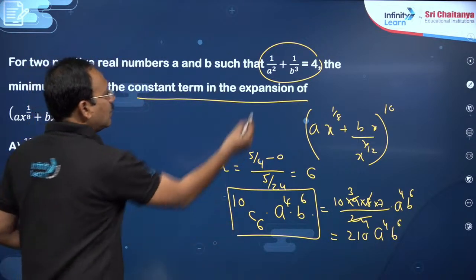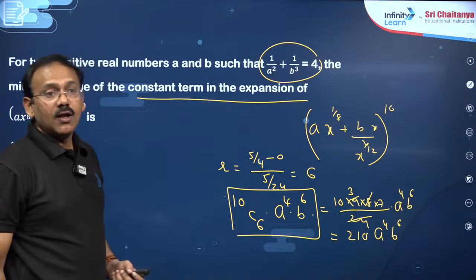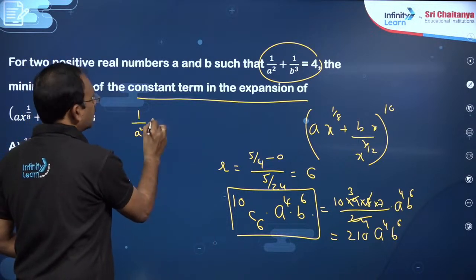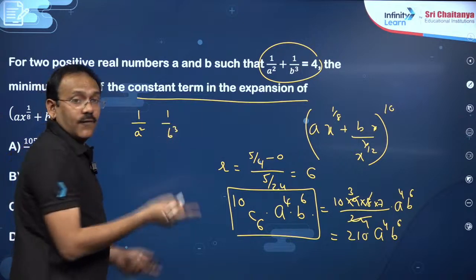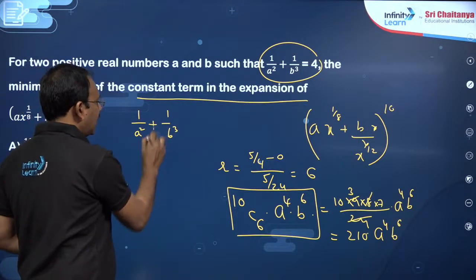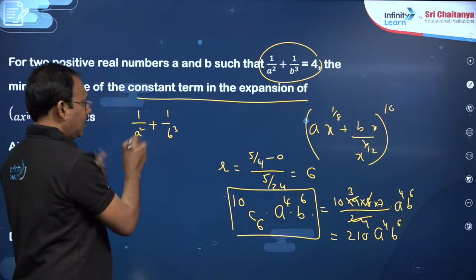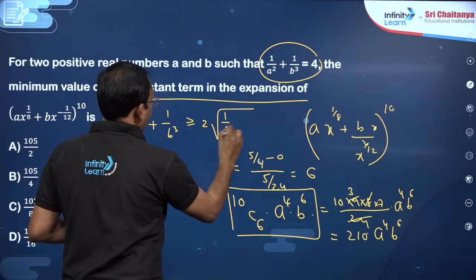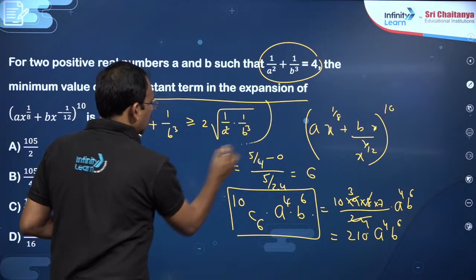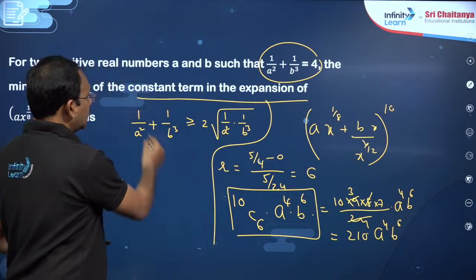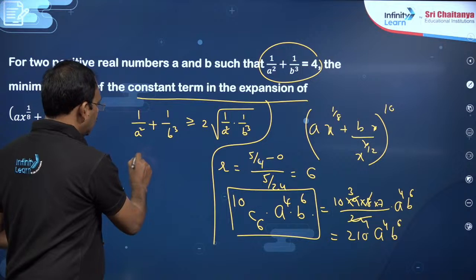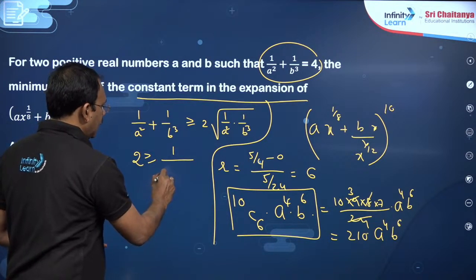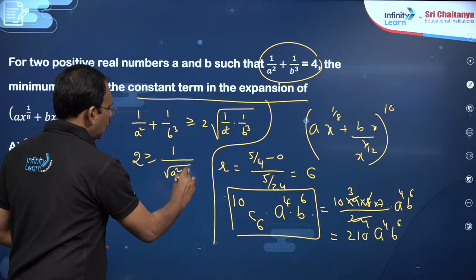A, B are positive. The sum of these two numbers is given. Why can't I apply AM-GM for this? Arithmetic mean of 1 by A square and 1 by B cube. For these two positive numbers, arithmetic mean is greater than or equal to geometric mean. So x plus y by 2 is greater than or equal to root xy, 1 by A square into 1 by B cube. So now dear students, you can see this is given as 4 by 2, 2 greater than or equal to 1 by root of A square B cube.